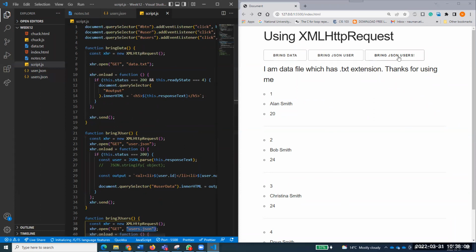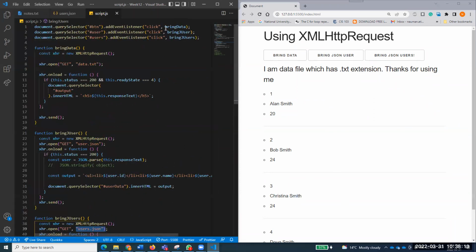These are the 3 buttons that I'm capturing over here. A quick review: each button is calling a function. The first one is calling bring data, and the bring data function is here. The second one is calling bring JSON user, it's here. The third one is calling bring JSON users, it is here. So 3 buttons are calling 3 different functions.